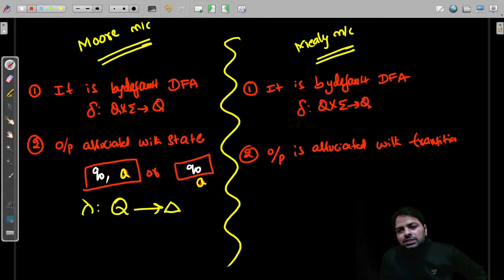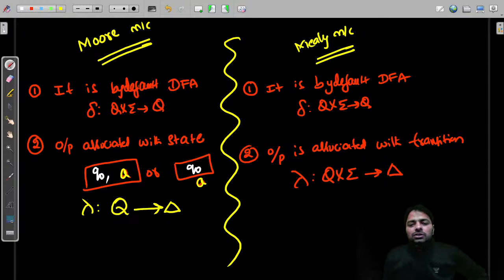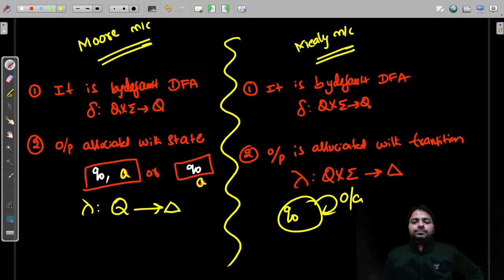So what is the transition? You know that Q cross sigma is your transition, so lambda depends on that. If you have, let's say, Q0 is a state, then if you have an input, maybe 0 is an input, then you may produce A, right? So this is the most important one for the Mealy machine.